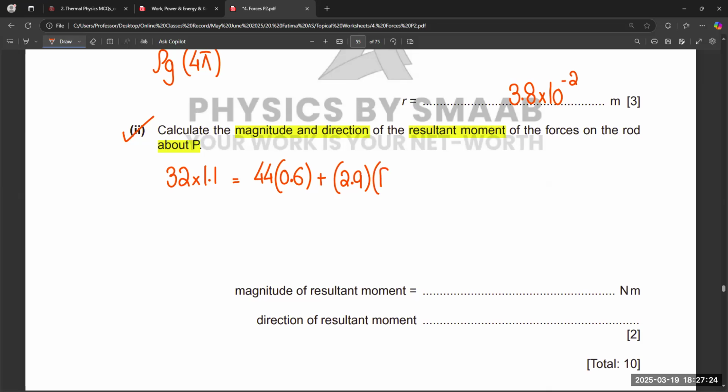So this value of force is unknown. So 32 multiplied by 1.1, 35.2, minus 44 into 0.6.